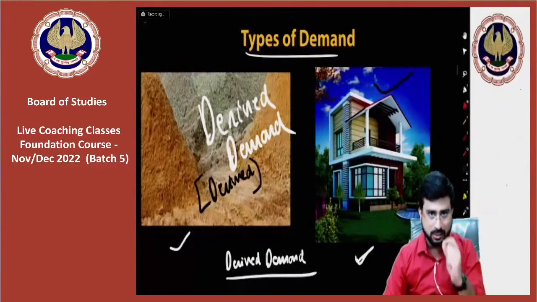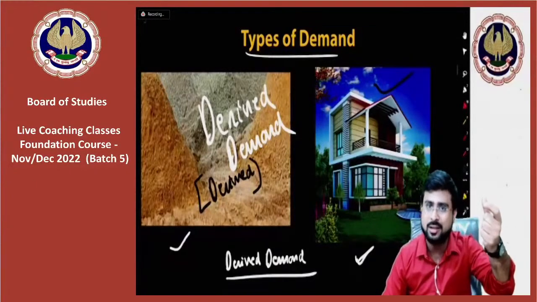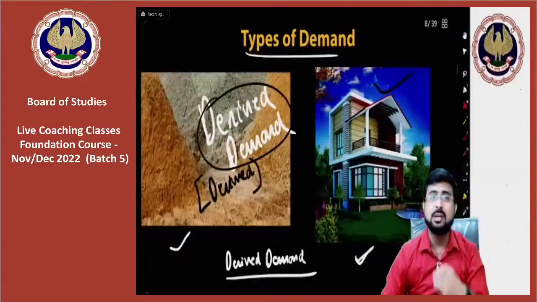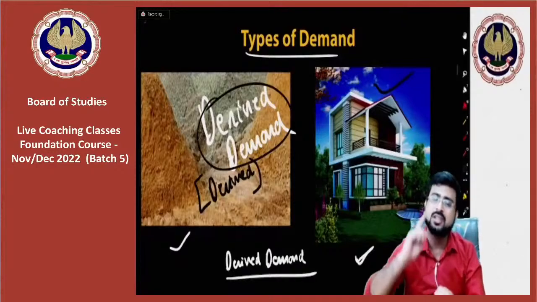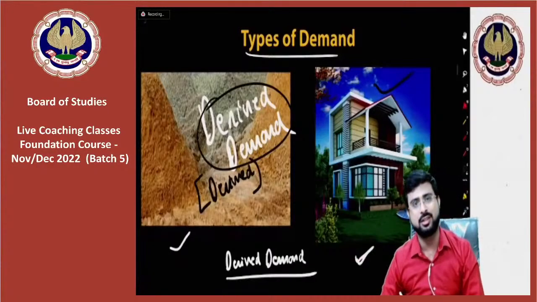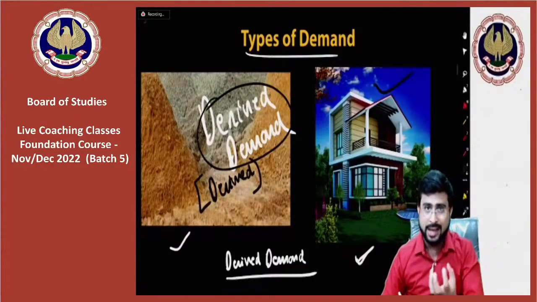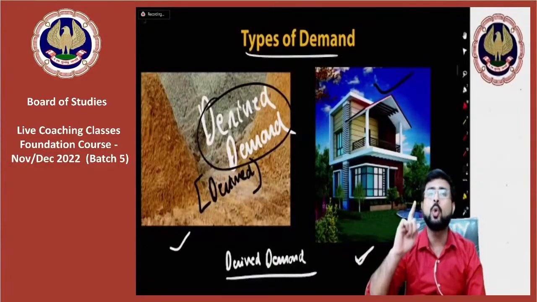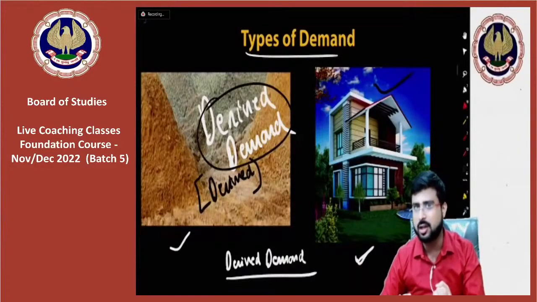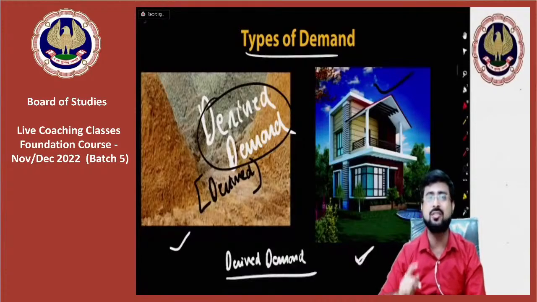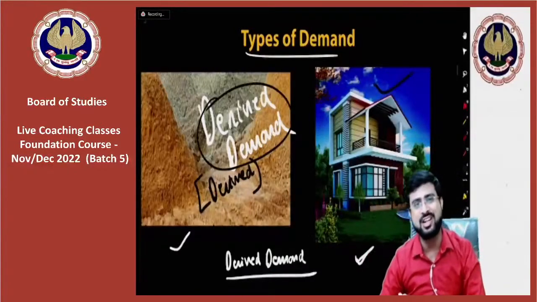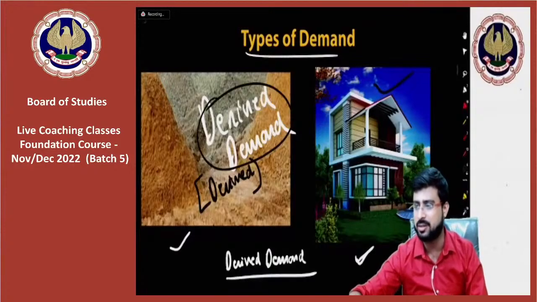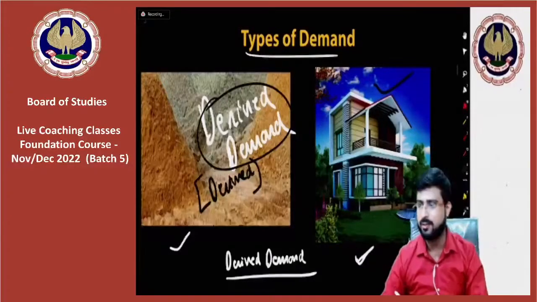Understood? So the demand for commodities that help us fulfill the direct demand is called derived demand. The demand for such commodities which help us in fulfilling our direct demand for some other commodities. I am a derived demand because I am helping you to achieve. I and the Institute of Chartered Accountants are basically helping you achieve your direct demand for knowledge in economics. Understood? I hope guys it's crystal clear.